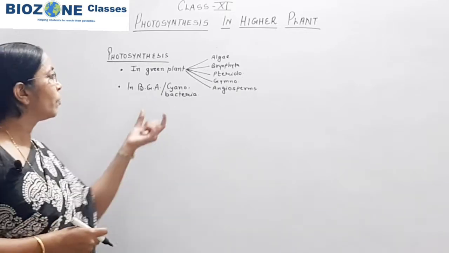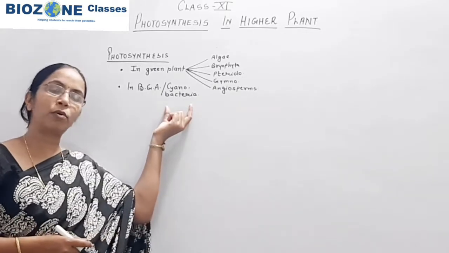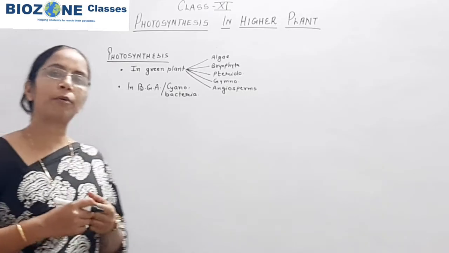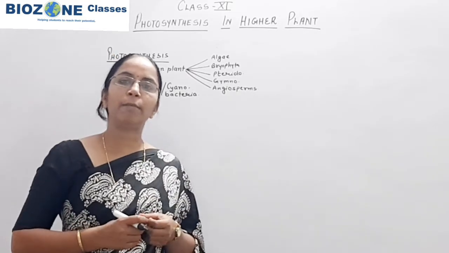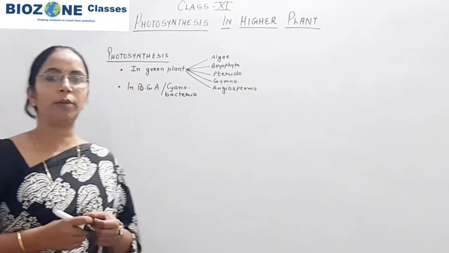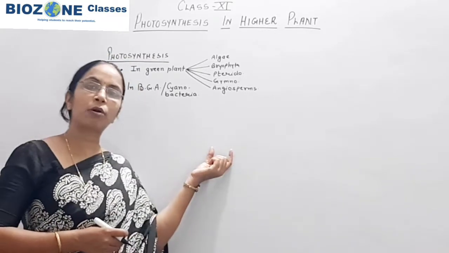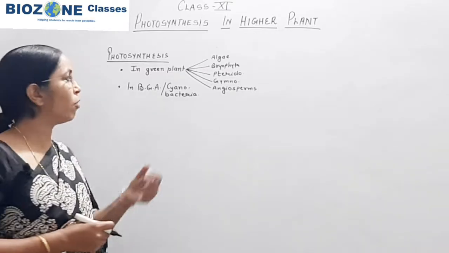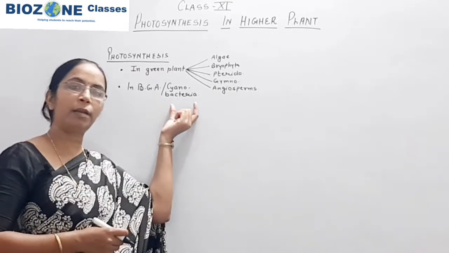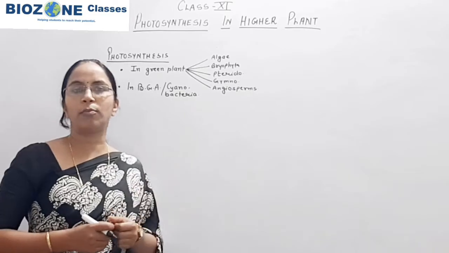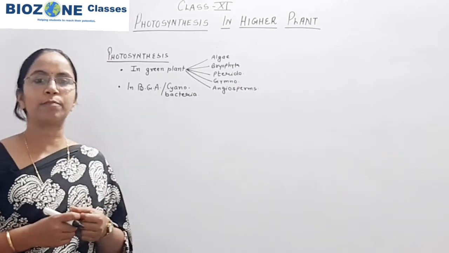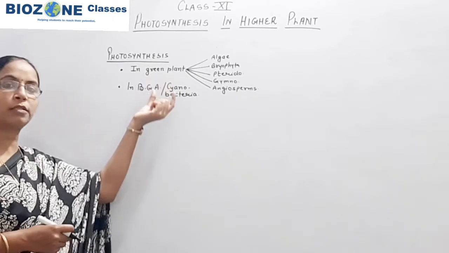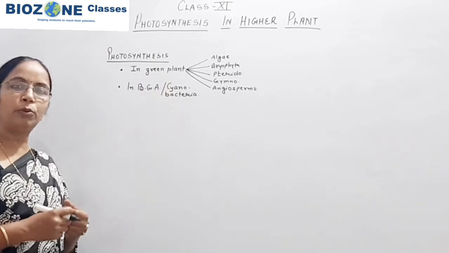Though the chloroplast is absent here, because cyanobacteria are prokaryotic cells, initial forms of lamellae are available where the chlorophyll molecule, chlorophyll A, is predominantly present.